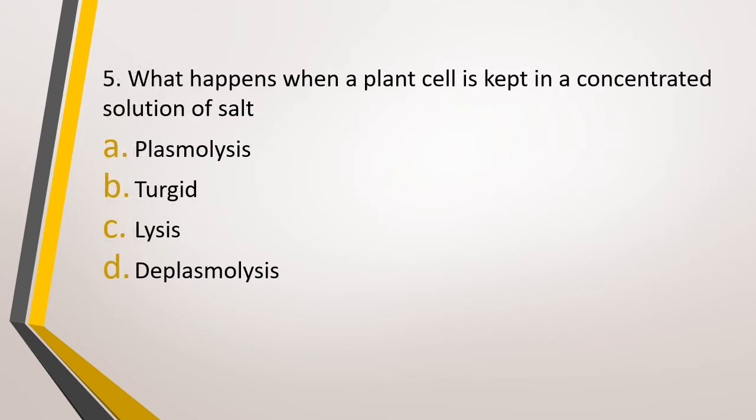Question number 5. What happens when a plant cell is kept in concentrated solution of salt? Option A, plasmolysis, option B, turgid, option C, lysis, or option D, deplasmolysis. The correct answer is option A, plasmolysis. And what does the concentrated salt solution mean? It refers to hypertonic solution. When a plant cell is kept in hypertonic solution, it undergoes plasmolysis.